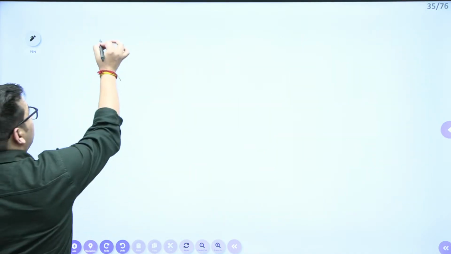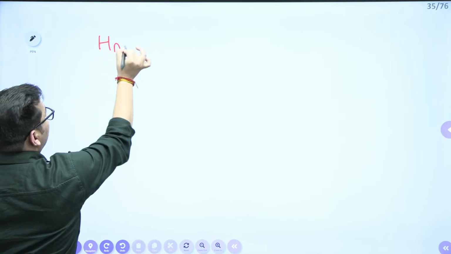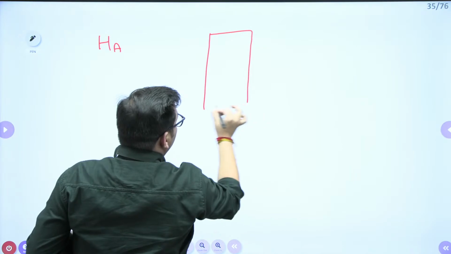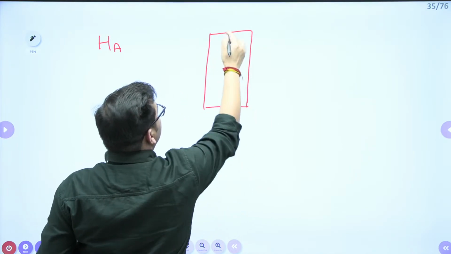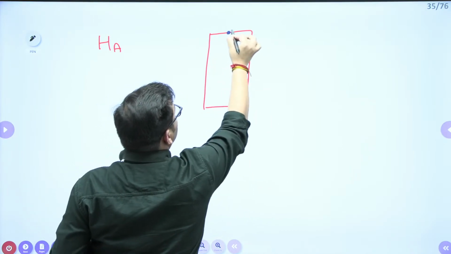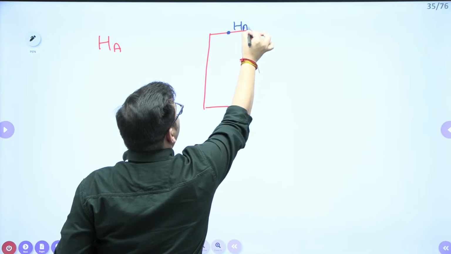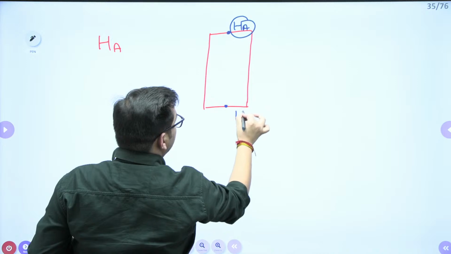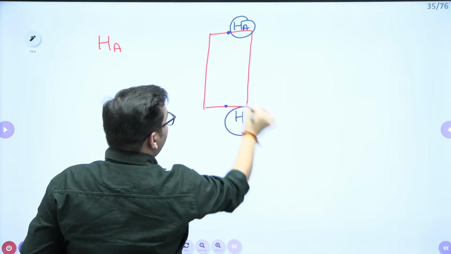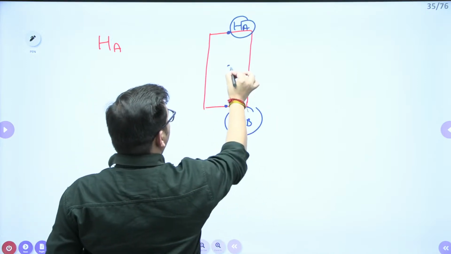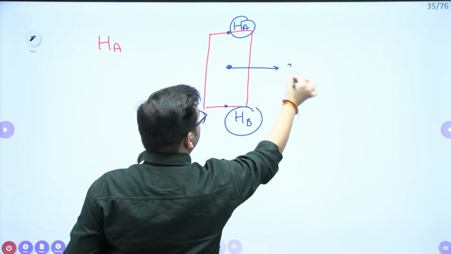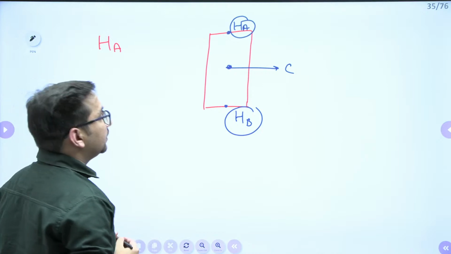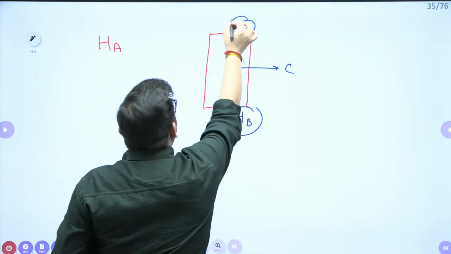So what are the values known to me? I know the total head at A, that is HA. I know the total head at point B, that is HB. I need to find out the pressure head at point C, right?